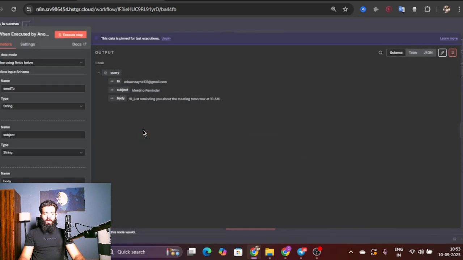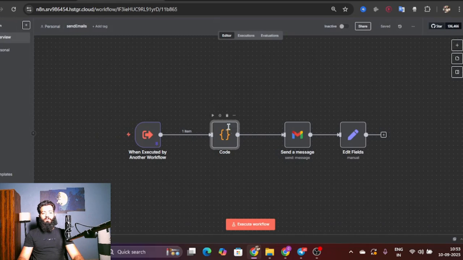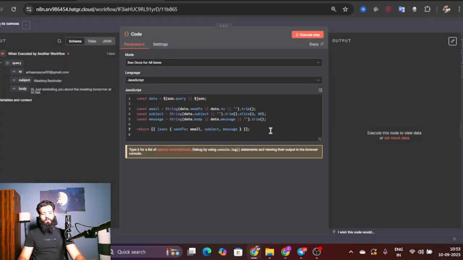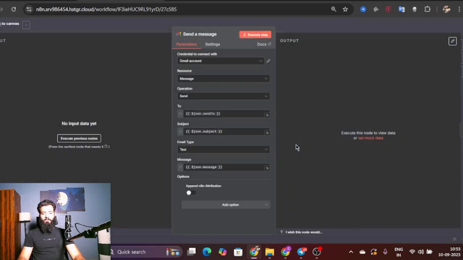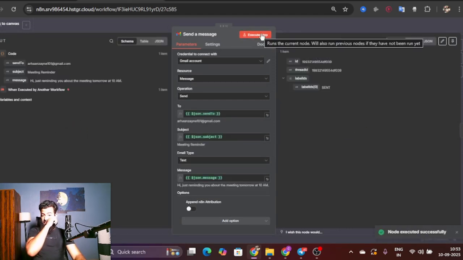As usual, we have When Executed by Another Workflow. This is an example email. So we have the send to, we have the subject, and we have the body. Then we have this code. You are going to get this code with the template, so don't worry about that either. And then we have the Gmail node to execute it.